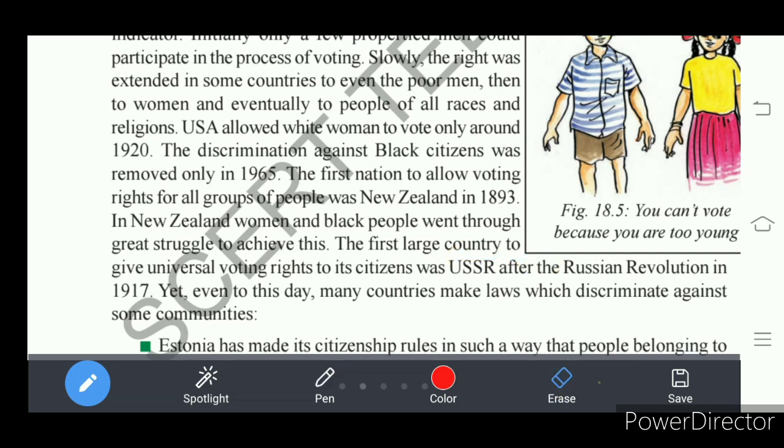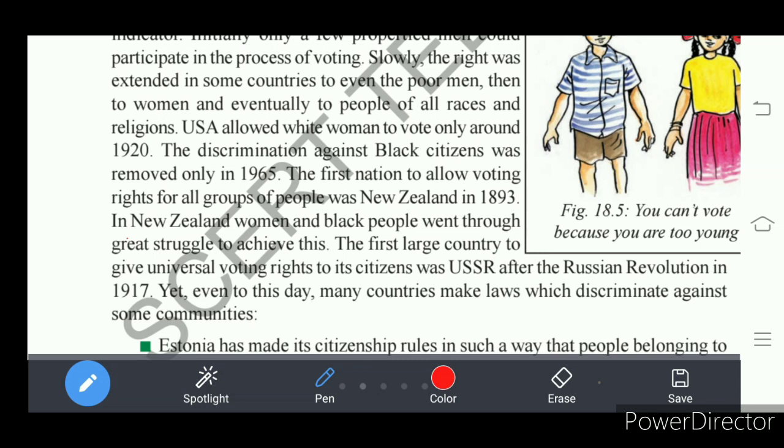In New Zealand, women and black people went through a long struggle and they achieved the right to vote. So the first nation to allow the right to vote for all groups is New Zealand. And the first large country, the difference is there. Russia is the largest country in the world. The first large country which gave the right to vote for all citizens is the USSR. And the first country which gave the right to vote for all people is New Zealand in 1893.